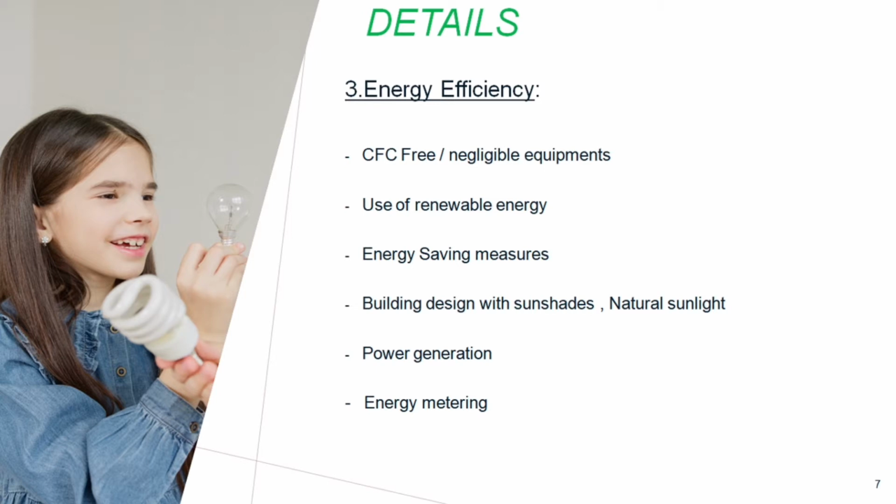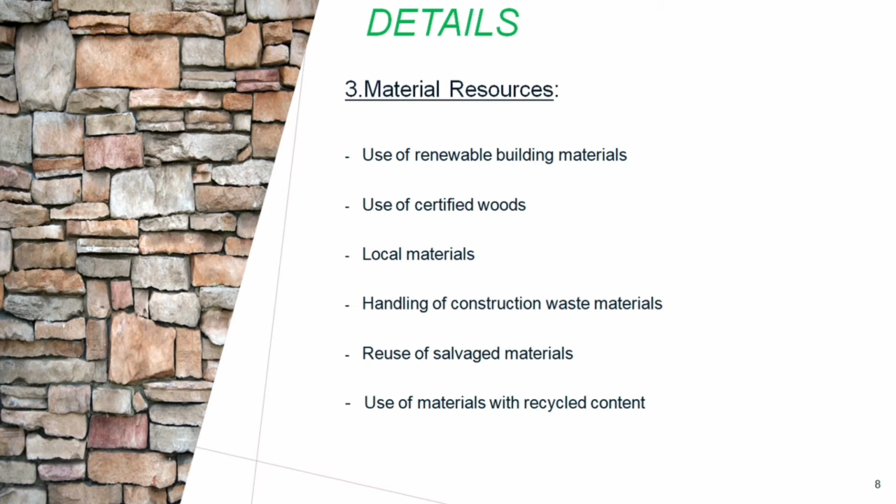You have to design your building with proper sunshade and sunlight. Sunshade will help to avoid direct penetration of sunlight, which will reduce your use of fan or AC equipment. You should have proper sunlight so that your power consumption will get reduced. Try, if you can, to generate your power at your project itself by using solar or wind. Energy metering is also a very important factor for this. This is very crucial.